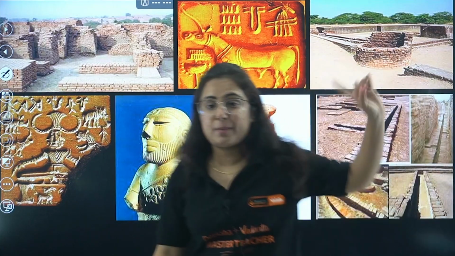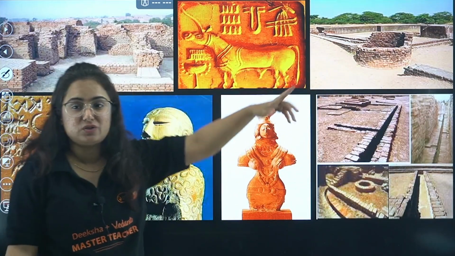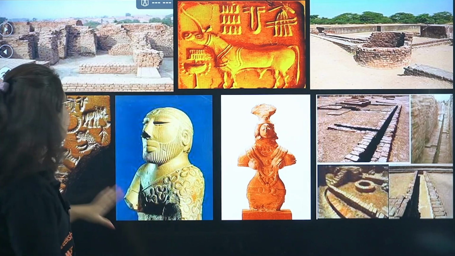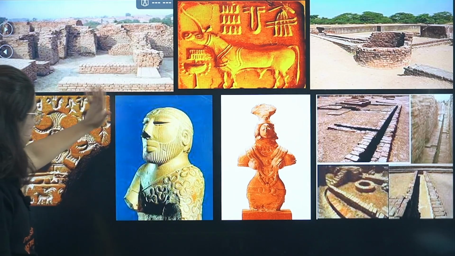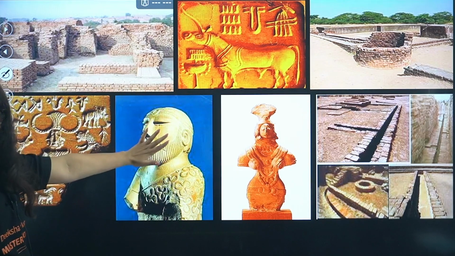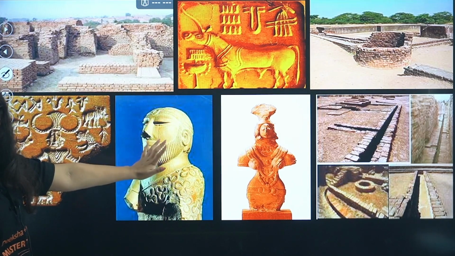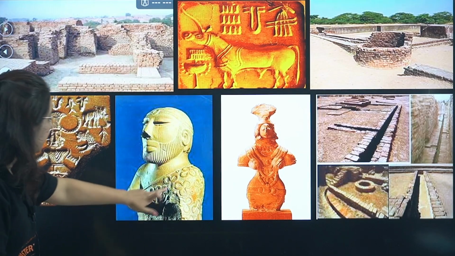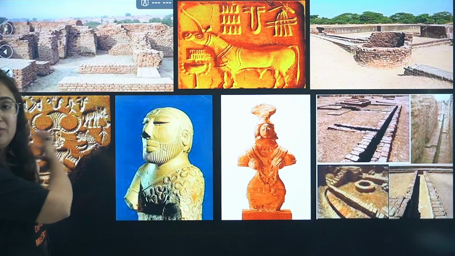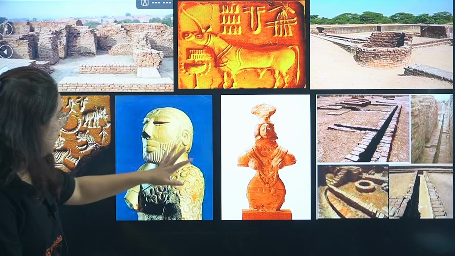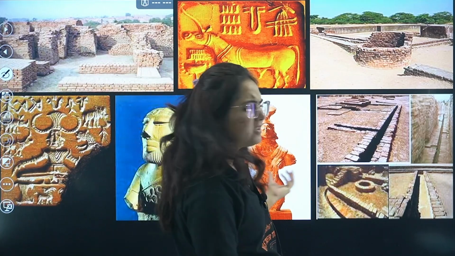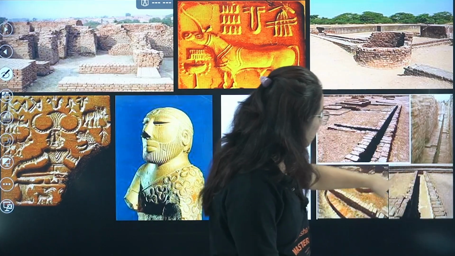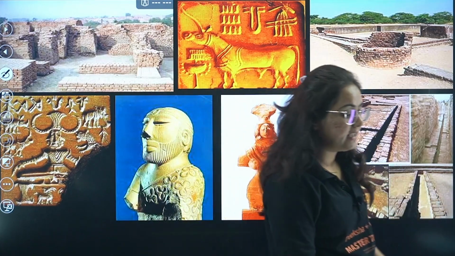Then here is a well. Separate wells were there in each house, which is quite very good. Even washrooms were there in each house. Then we have this seal again, an idol of a priest, which is considered so, but however again we don't have enough evidence to claim it. We have a cotton cloth by which he is covering his body. Then again this, which was considered as goddess earth. And this grid pattern, underground drainage system, which is quite nicely explained in it.